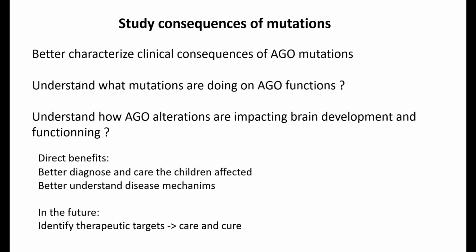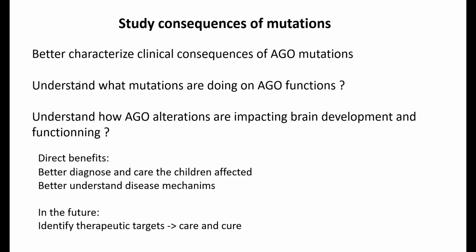So yeah, we need to study the consequences of mutation to understand what they are doing on AGO function, and also to understand how altering this AGO protein, AGO1 and AGO2, could impact brain development and brain function. And I have to say that with the work I've already done to try to understand that, for now I still don't have the answer of what the mutations are clearly doing on AGO function.